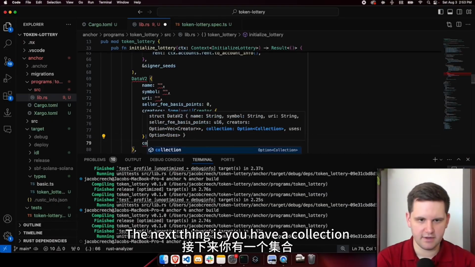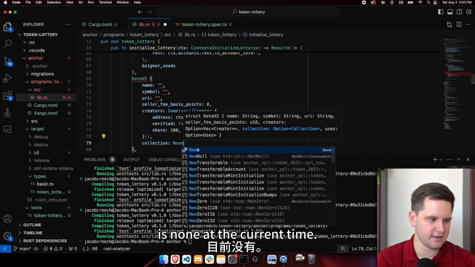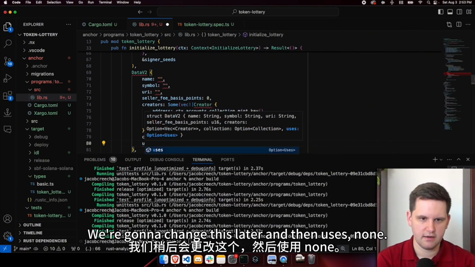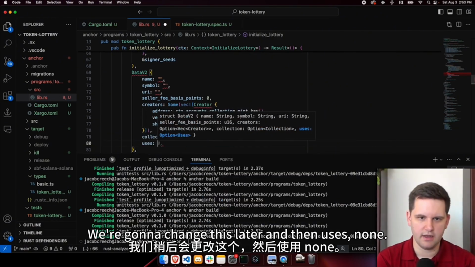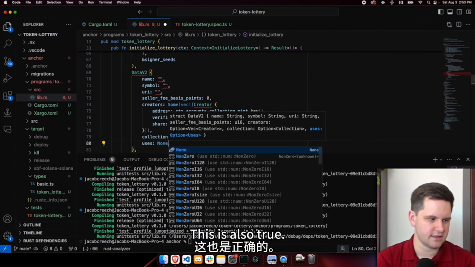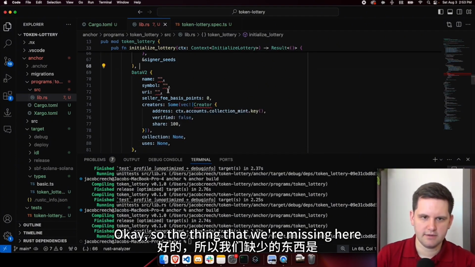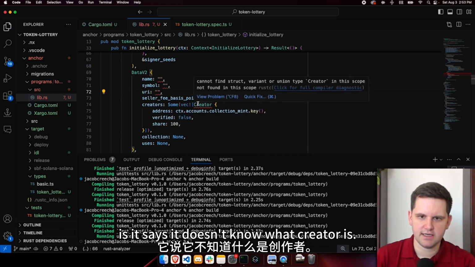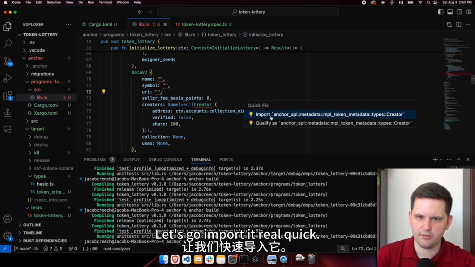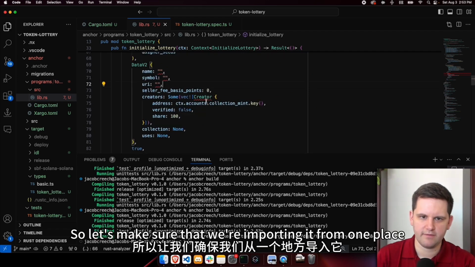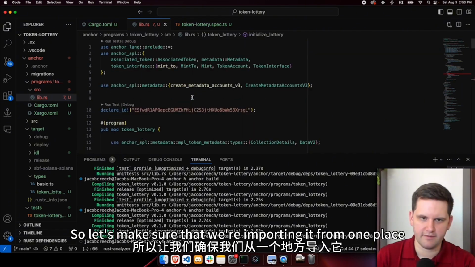The next thing is you have a collection is none at the current time. We're going to change this later. And then uses none. This is also true. Okay, so the thing that we're missing here is it says it doesn't know what creators. Let's go import it real quick. It's trying to import it from there. We don't want it to create from there, so let's make sure that we're importing it from one place.